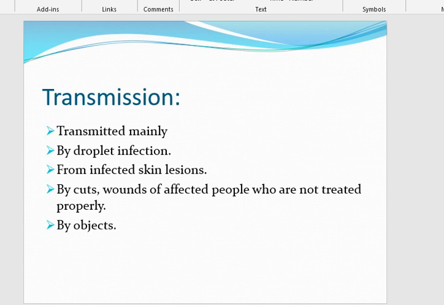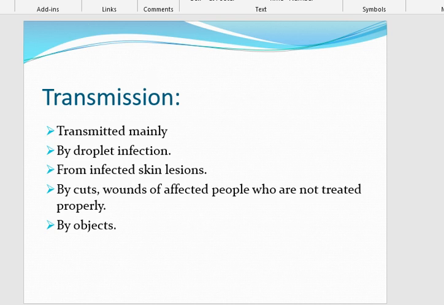The mode of transmission is mainly through droplets. Overcrowding, substandard living conditions, incomplete immunization, and immunocompromised states facilitate susceptibility to diphtheria and are the risk factors associated with the transmission of this disease.